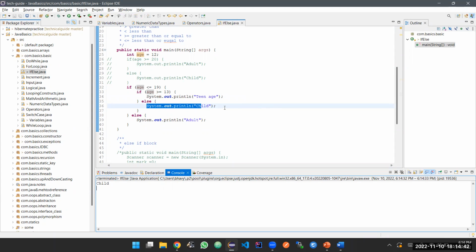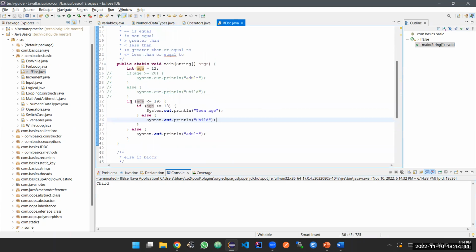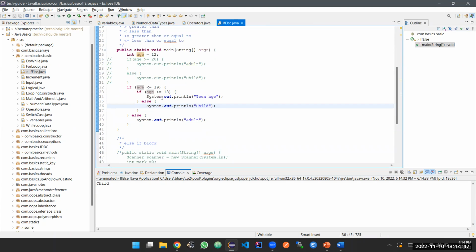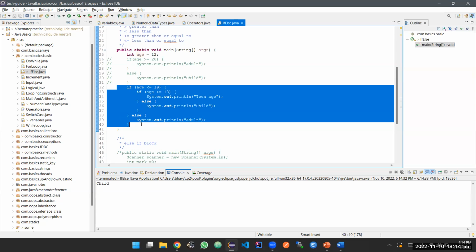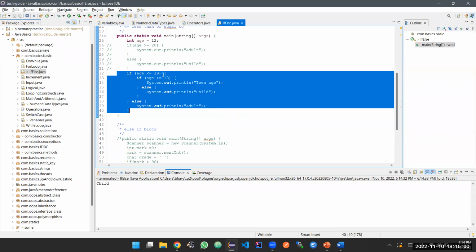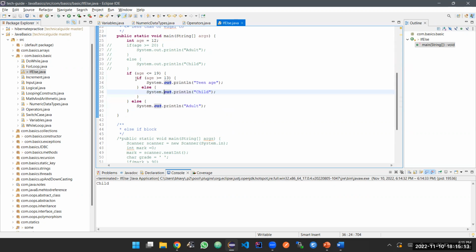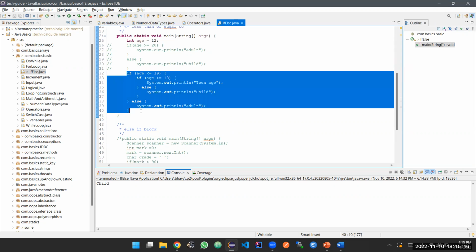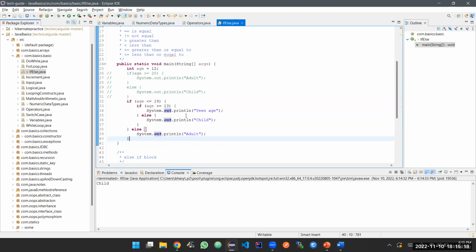Any doubt still here? It's not the if else condition, it is if under if. This is most important when you're writing your condition statements. If you want to have more control over it, you can have this type of statement. You can write this in a different way also: if age is less than or equal to 13, print this; else if it is 19, print this; else if it is 20, print this. So you can use if else if, but this is a more robust way. Okay, understood?